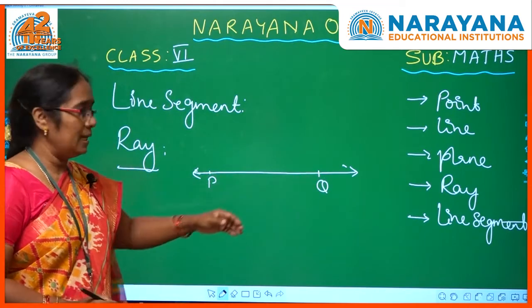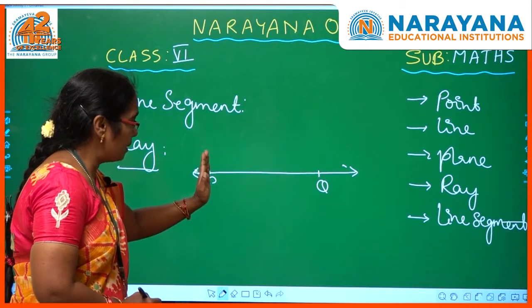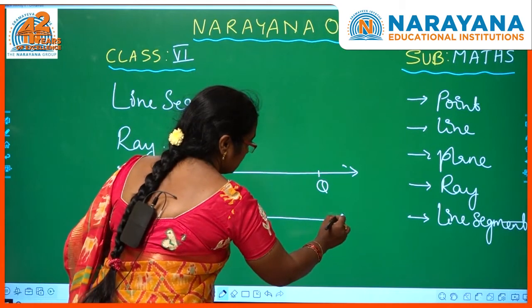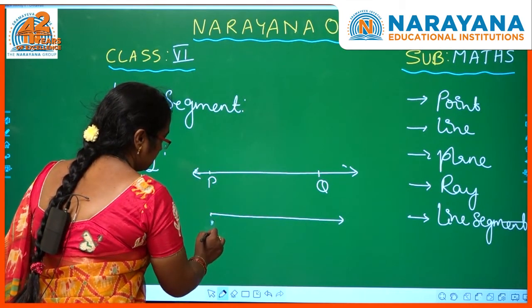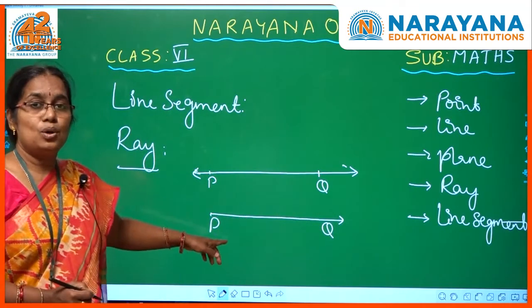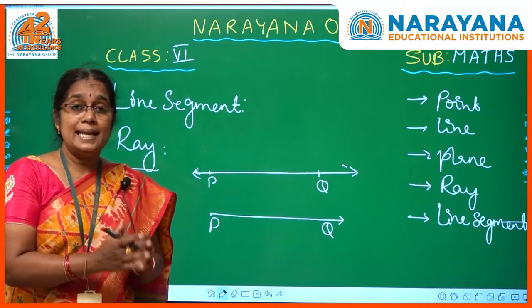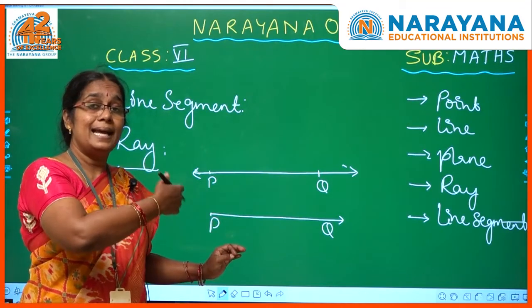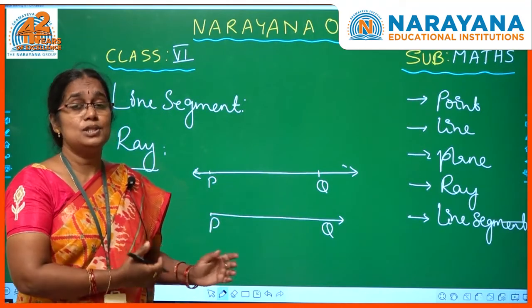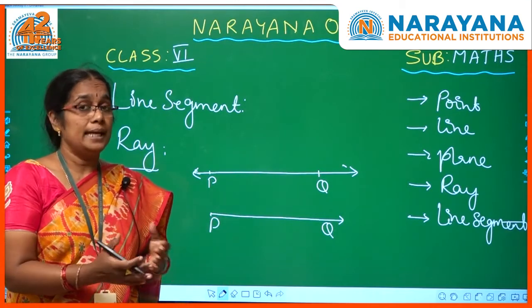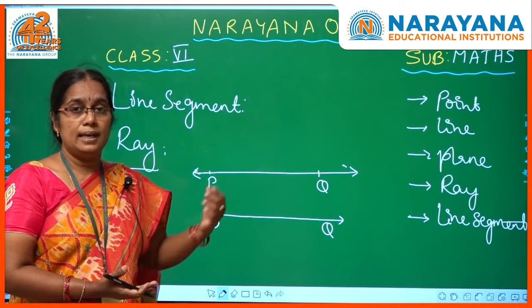Now in this line PQ, if I take the portion from P to the remaining part, this is called a ray. So what is a ray? A ray starts with one point and at the other end it extends indefinitely. A ray has no definite length. We cannot measure the length of a ray.